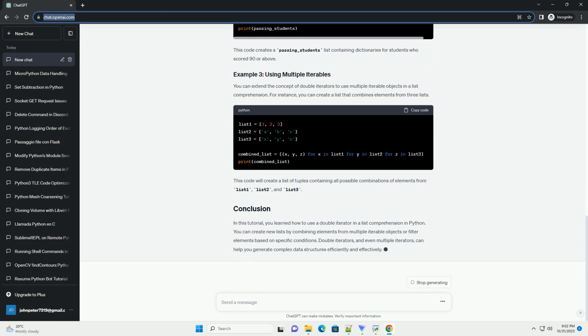Before we dive into double iterators, let's review a basic list comprehension. This code will create a new list, squared_numbers, containing the squares of the elements in the numbers list.